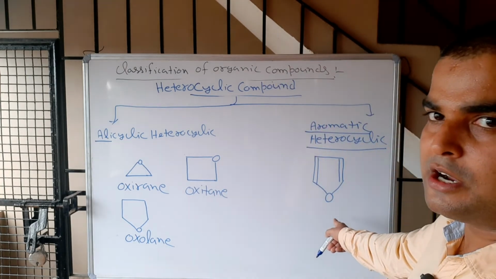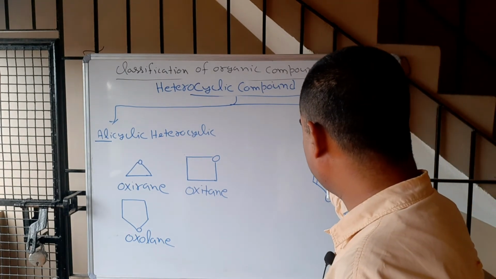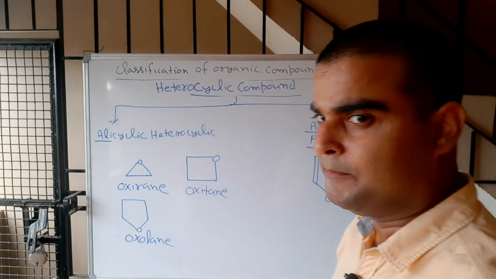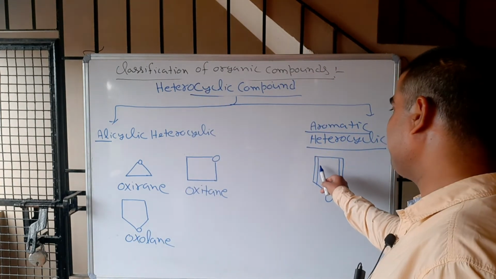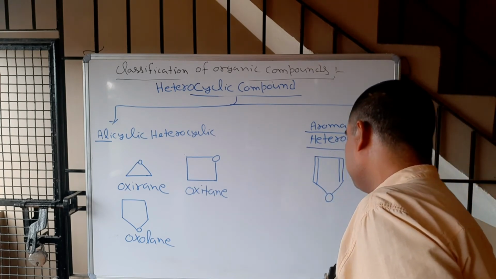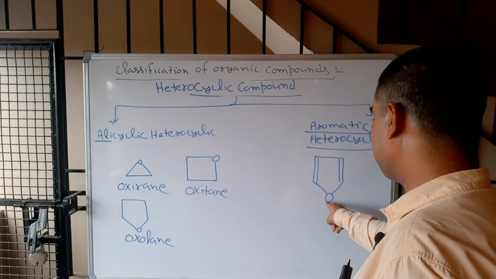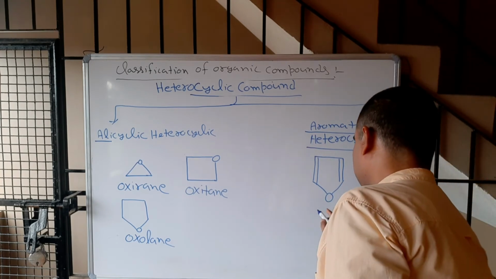This is the structure of furan, correct? What is the difference between this one and this one? Simply, we have hydrogenated. When we do the hydrogen addition, one hydrogen will come here, one here, one here, one here. So the name of this is furan, correct?